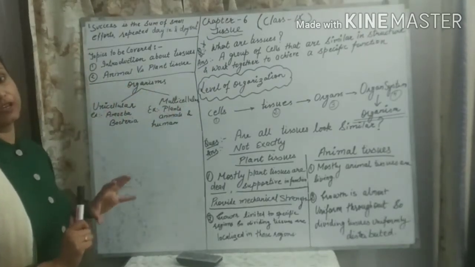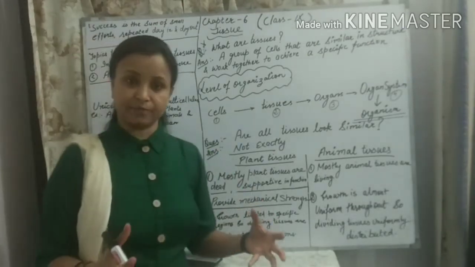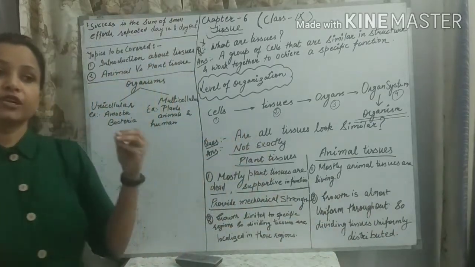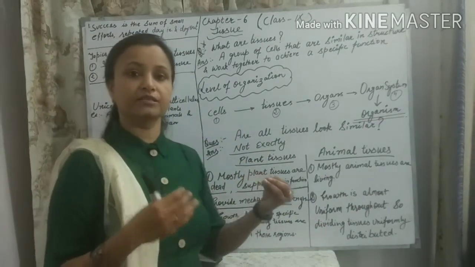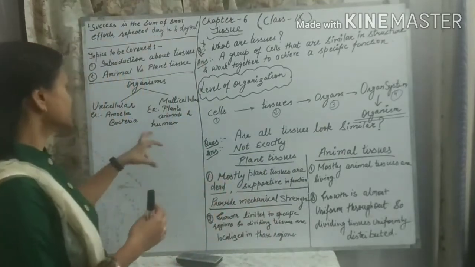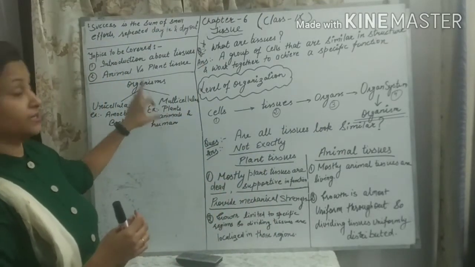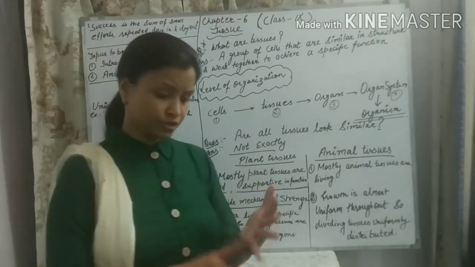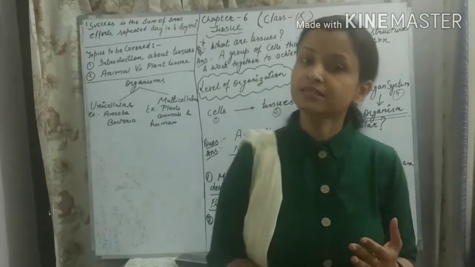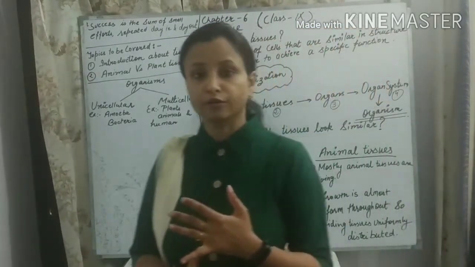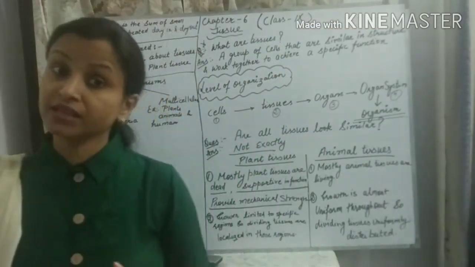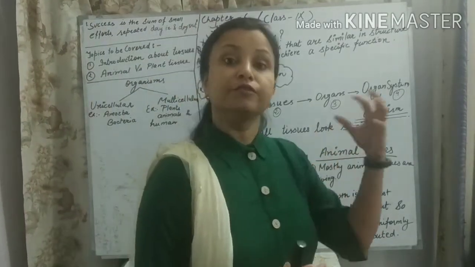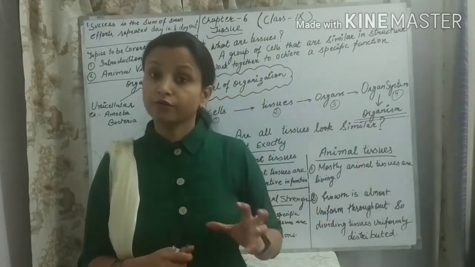In multicellular organisms, millions of cells are present in the body, and we can see multicellular organisms all around us. Examples are plants, animals and humans. As we know, in a unicellular organism, one cell can do all kinds of functions, but in a multicellular organism there are millions of cells. So how do we come to know which type of cell performs what kind of function?